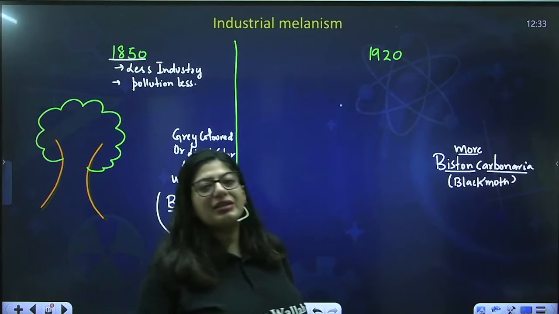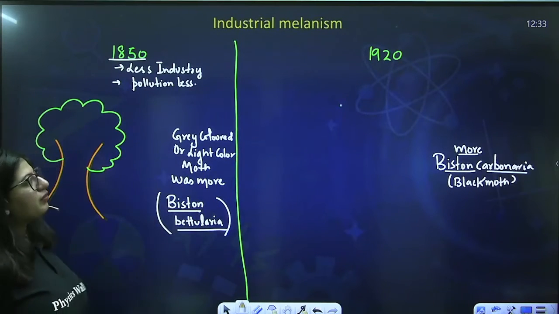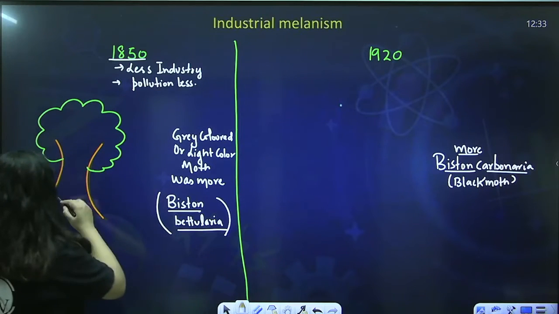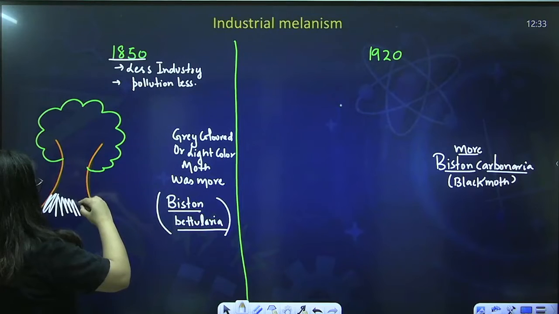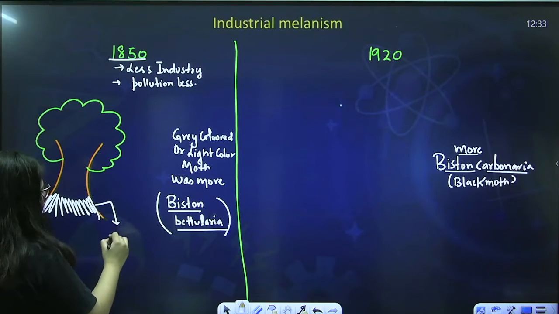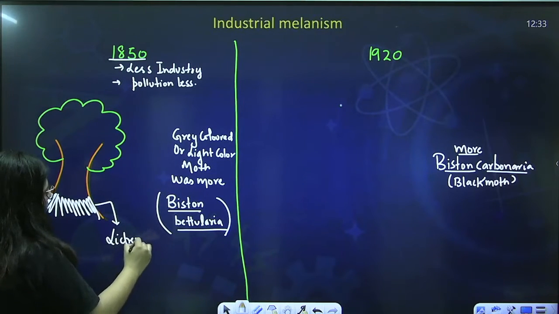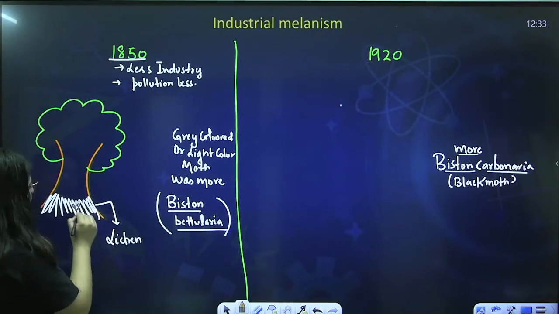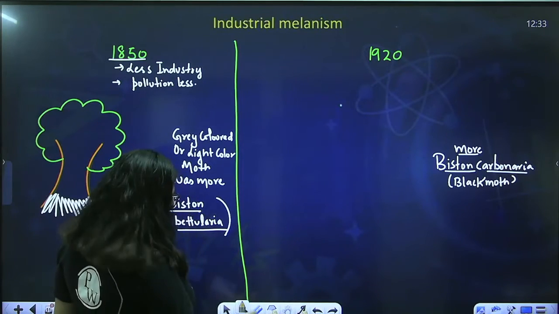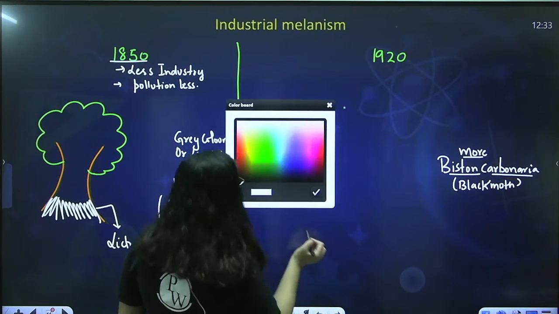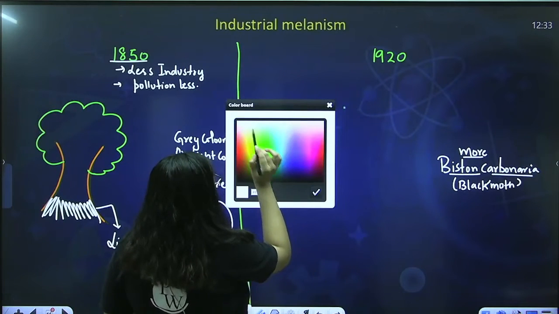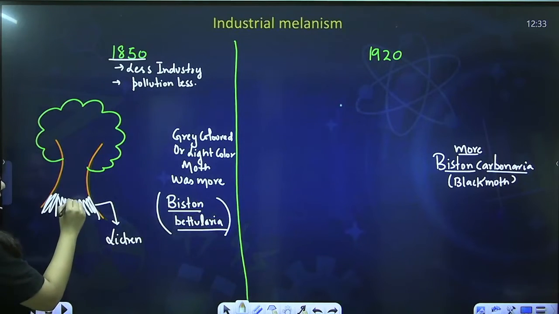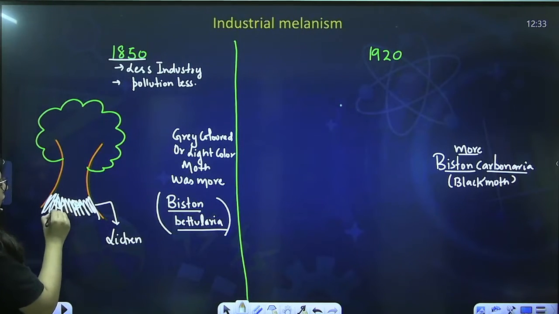Now, what was the reason behind this? Because in 1850, there was no industry, the pollution was less. So on the barks of the trees, the lichen was more. You all know lichen is a pollution indicator. And on this lichen, imagine, this is the grey colored moth. On this lichen, the grey colored moth can easily camouflage.